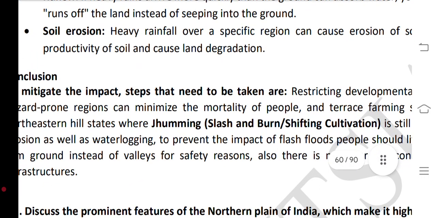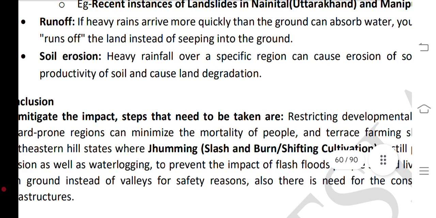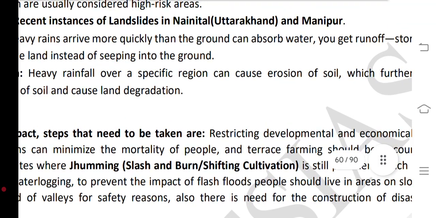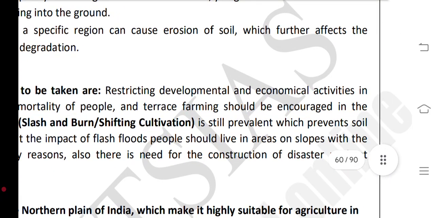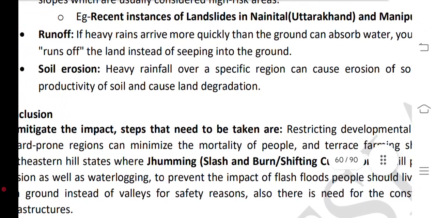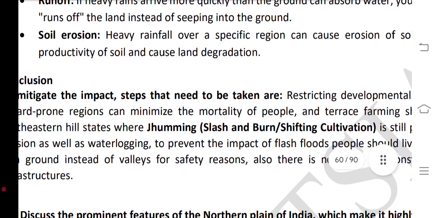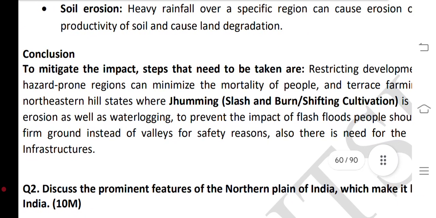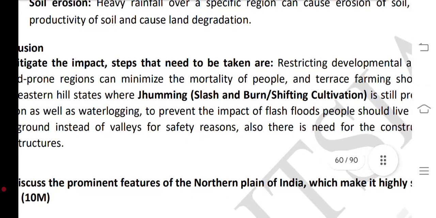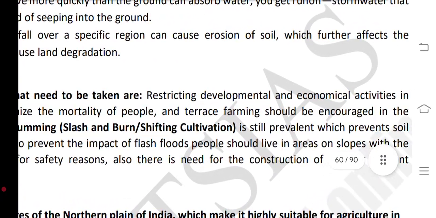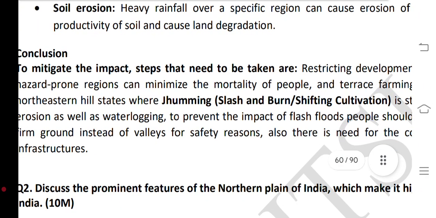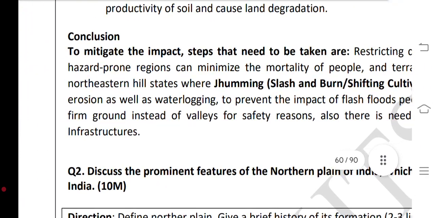Runoff: if heavy rain arrives quickly, the ground cannot absorb the water, so you get runoff, with water running off the land instead of seeping into the ground. Soil erosion: heavy rainfall over specific regions can cause erosion of soils, which further affects the productivity of soil and causes land degradation.